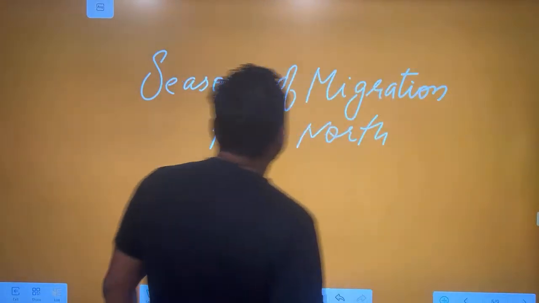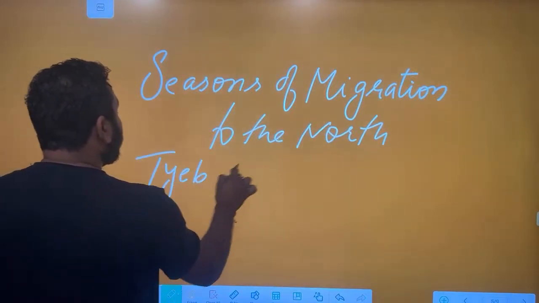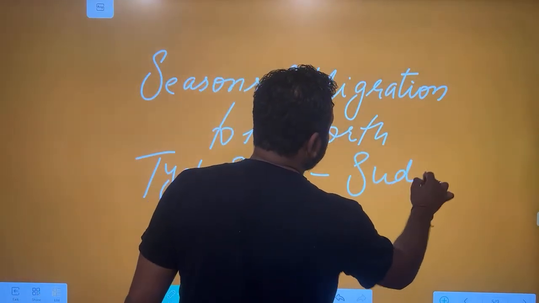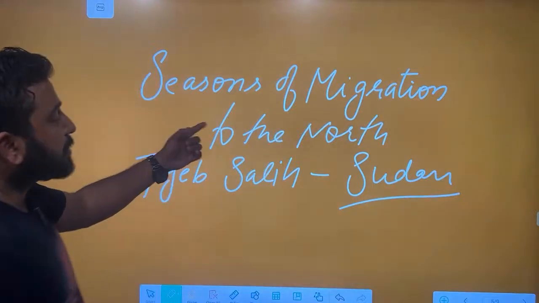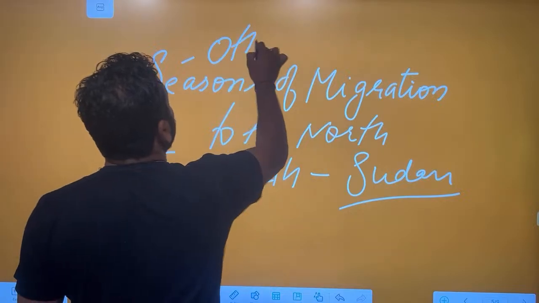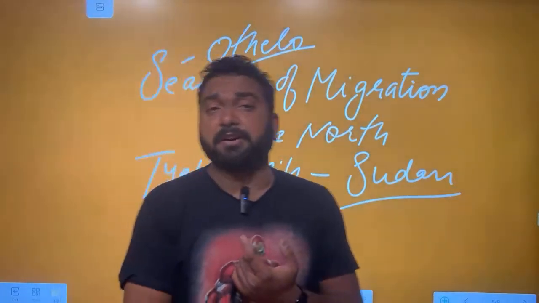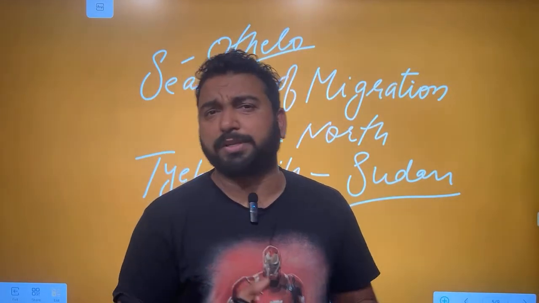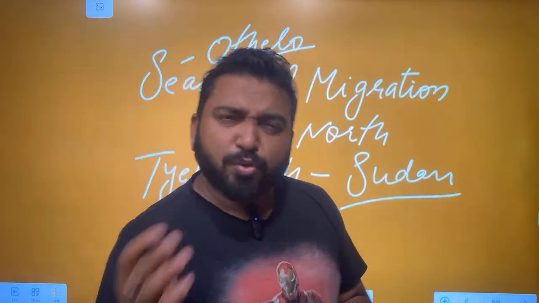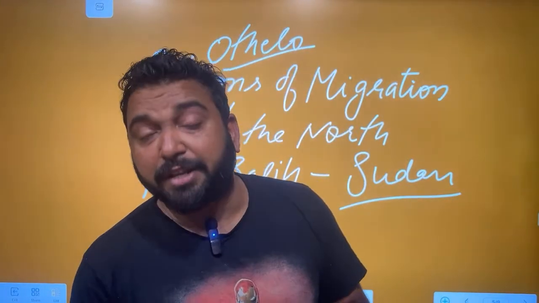Then the next one we have is Seasons of Migration to the North. This is written by Tayyib Saleh, a famous writer from Sudan. Why do you have to read this? This is the latest work. It has a reference of Othello. So here we have a hero, and he's fascinated with the Western country. Mustafa is the name of the hero. Mustafa goes to a Western country. There he's fascinated that okay, I will live there, I will be respected. Soon he returns and realizes that no, in Western countries there are still others and they're not considered.